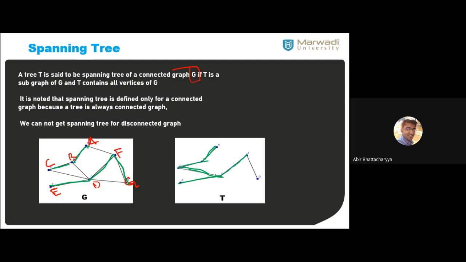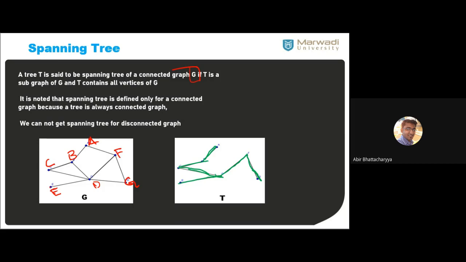Now my question is, is capital T unique, or can we draw many more spanning trees like this? We can draw many more spanning trees like this. This is not a unique thing, but there is some fixed number.